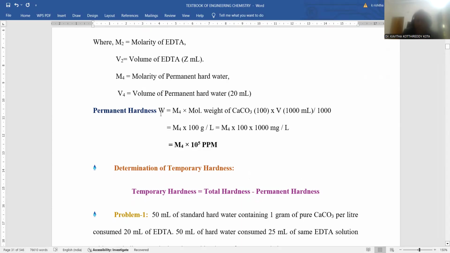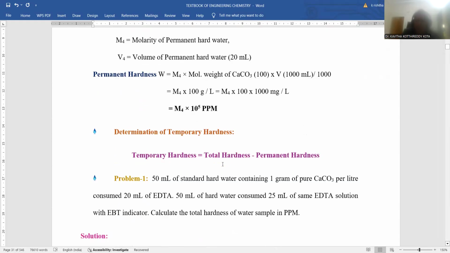Permanent hardness weight is equal to M4 into the molecular weight of calcium carbonate, which is 100, into V of 1000 ml by 1000. The 1000 is compensated, and you get M4 into 100 in gram per liter, which is again multiplied with 1000 to convert into milligram per liter. That is nothing but parts per million. So permanent hardness is calculated by simply taking M4 multiplied with 10 to the power 5 ppm. So permanent hardness is calculated.